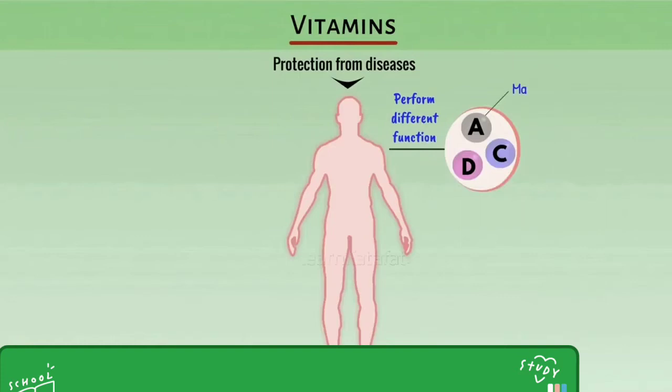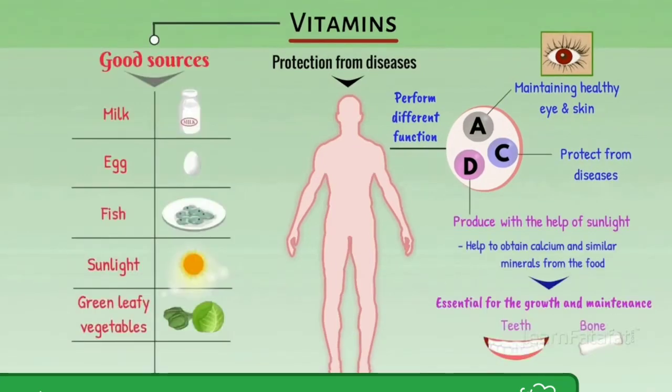Next is vitamin. Vitamin is very essential to prevent any kind of diseases. Different vitamins perform different functions, such as vitamin A maintains healthy eyes and skin, vitamin C protects our body from diseases, vitamin D is produced with the help of sunlight, helps to obtain calcium and similar minerals from the food, and is very essential for the growth and maintenance of our teeth and bones. Some good sources of vitamins are milk, egg, fish, sunlight and green leafy vegetables.